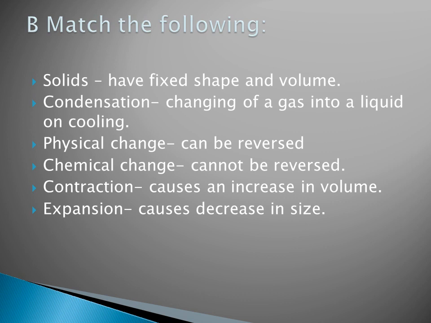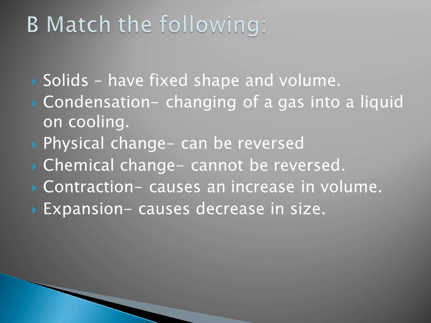Then come to B, match the following. Here I have given the correct option in the straight line itself. What is a solid? Solids have a fixed shape and volume. Second one, condensation. What is condensation? The process of changing gas into liquid on cooling is called the condensation process.